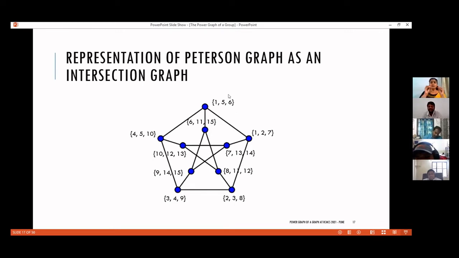If you do it like this, then two sets will intersect only if there is an edge connecting them, and the intersection will contain that specific label of that edge. In that way, you can make sure that the intersection gives the presence of an edge. And if it is an empty intersection, that means there is no edge connecting these two. So in that way, you can prove that every graph admits an intersection representation, or every graph is an intersection graph.